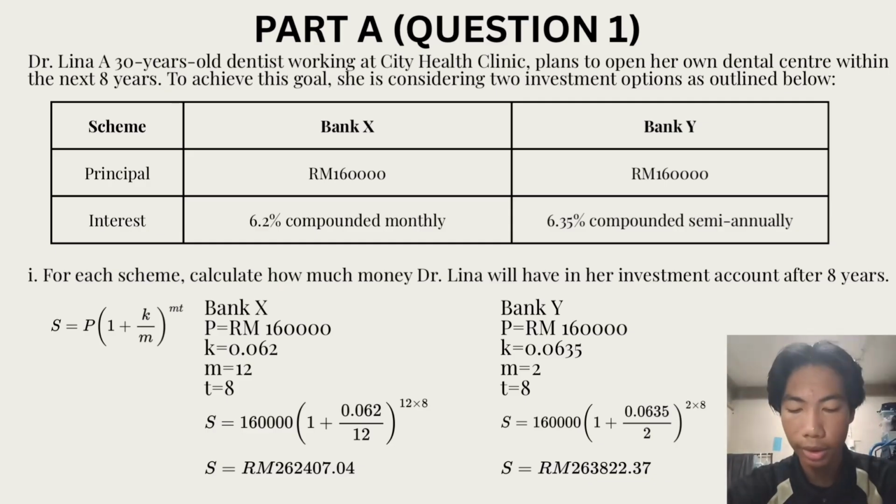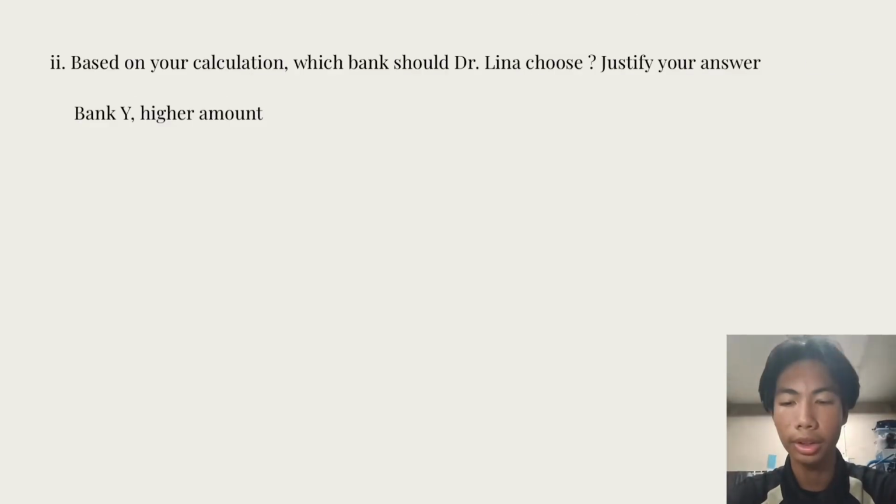Bank Y, P equal 160,000, K equal 0.0635, M equal 2, T equal 8. S equal 160,000(1 + 0.0635/2) to the power of 2 multiply 8. S equal RM263,822.37. Based on your calculation, which bank should Dr. Lina choose? Justify your answer. Bank Y because higher amount.